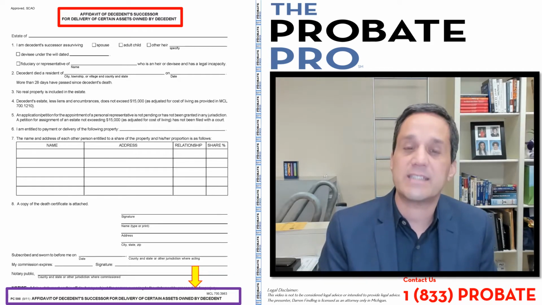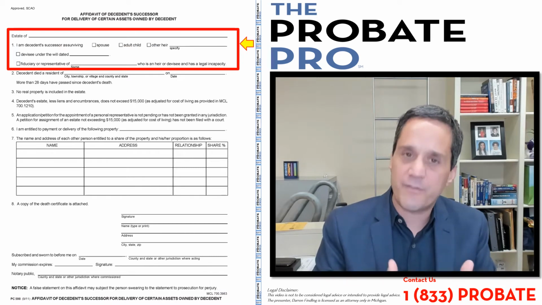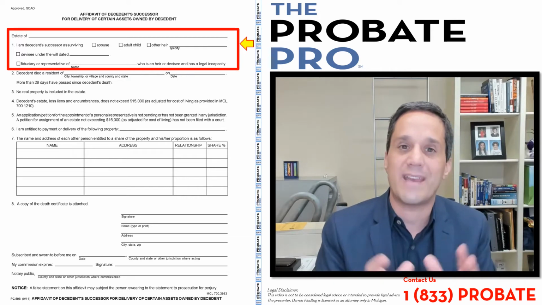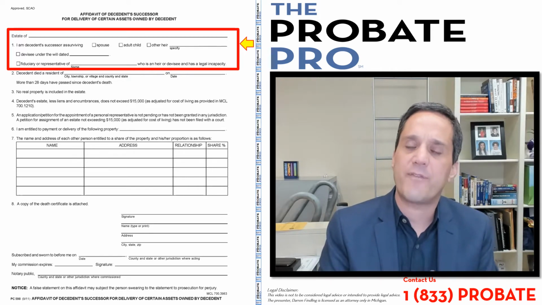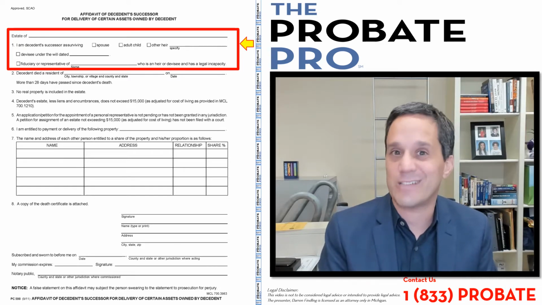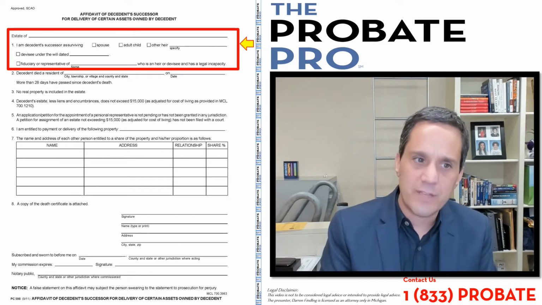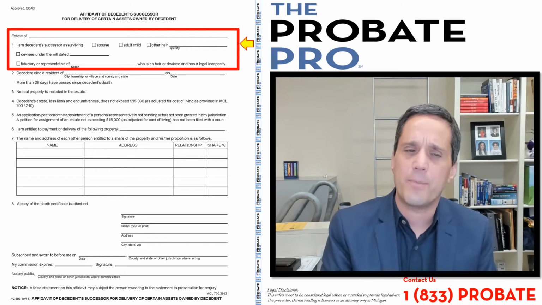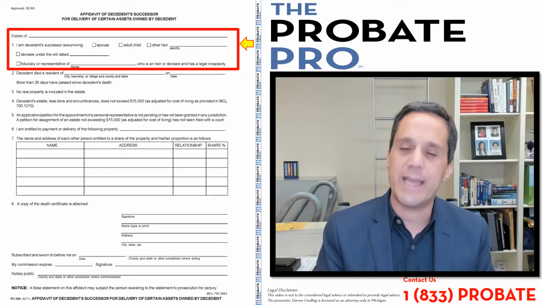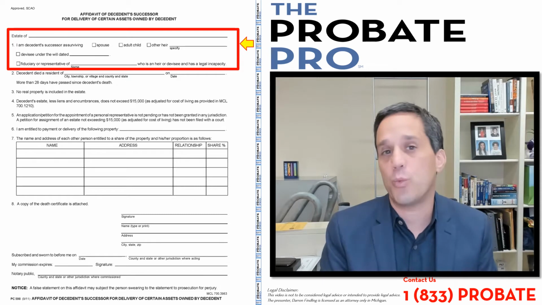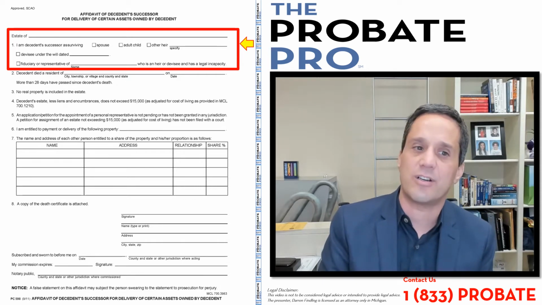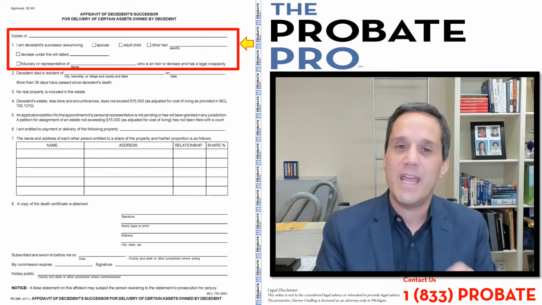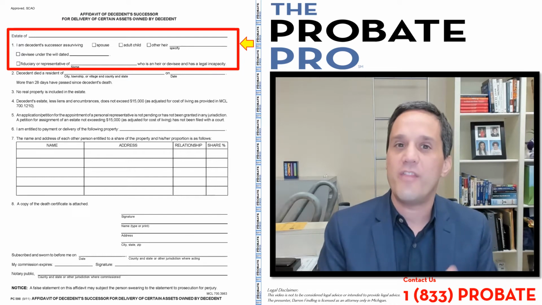In this particular case, the statute provides that you identify the name of the person that died, in this case, the estate of the individual that died. You have to provide the financial institution with a certified death certificate. So again, a death certificate, the form, and at least 28 days have had to have passed from the date of death. You identify on the form your relationship to the person that died. So under section 1, it says, I am the decedent's successor surviving: A, spouse, B, adult children, or if there is no spouse or no adult children, the other relationship.